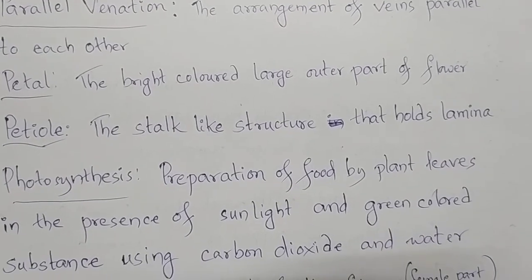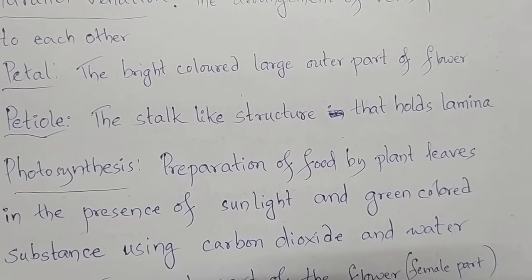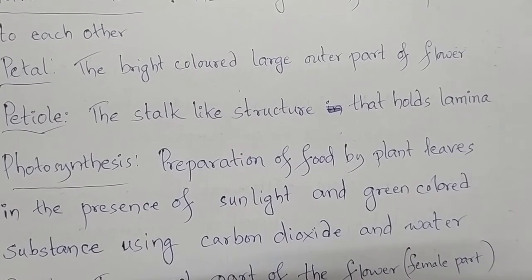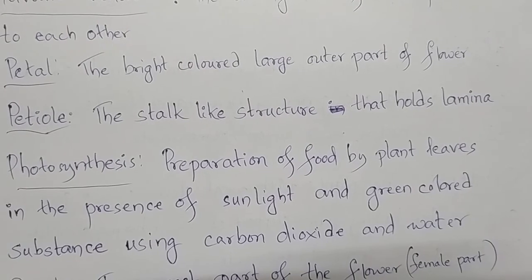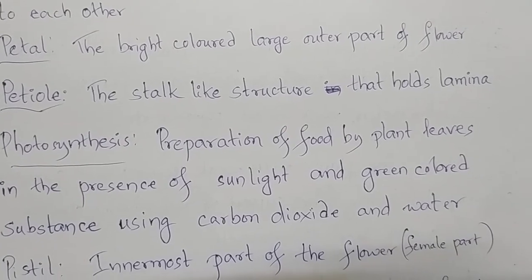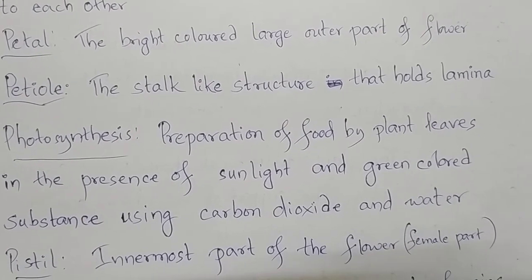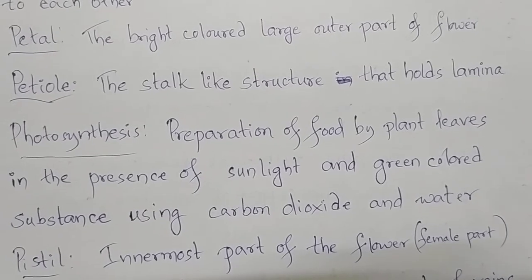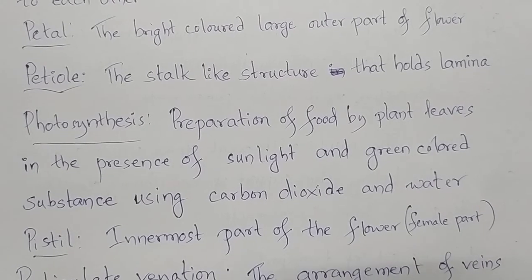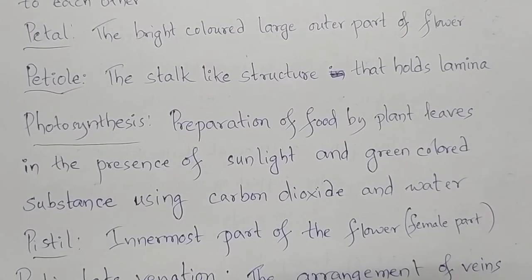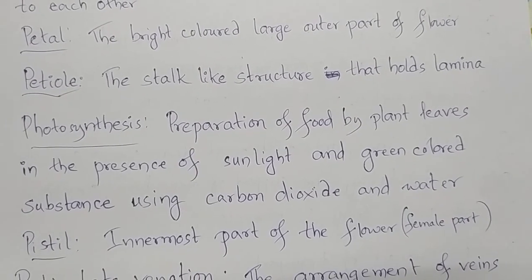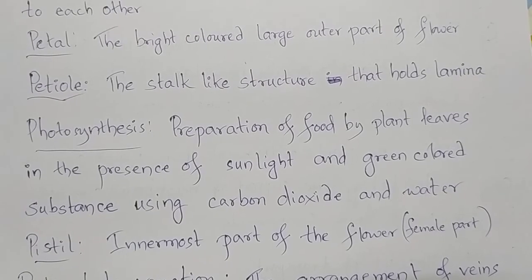Petal: the bright colored large outer part of the flower. There are two parts, outer parts and inner parts. Outer parts are again two: sepals and petals. The bright colored large outer part is the petal, and the green colored outer part of the flower is generally the sepal. And petiole: the stalk-like structure that holds the lamina in a leaf is known as petiole.